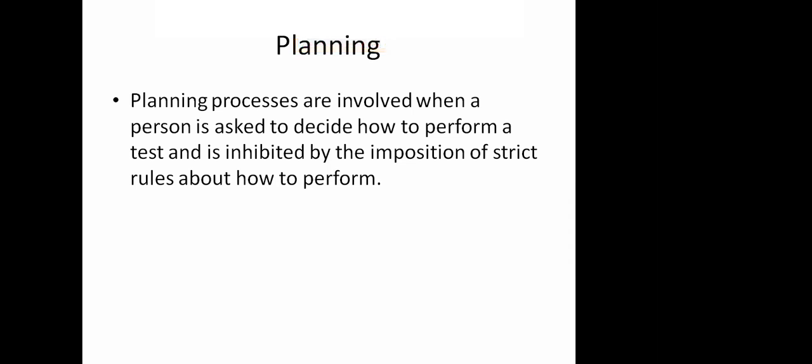So first thing is, those 3 functional units you understood. Next is planning. Planning processes are involved when a person is asked to decide how to perform a task and is inhibited by the imposition of strict rules. Same way, you draw a triangle. So that is how it is decided. It is asked to draw a triangle. But then come the strict rules: it should be above a rectangle, and it should be beside, left of the circle, and it should be whatever, I forgot.